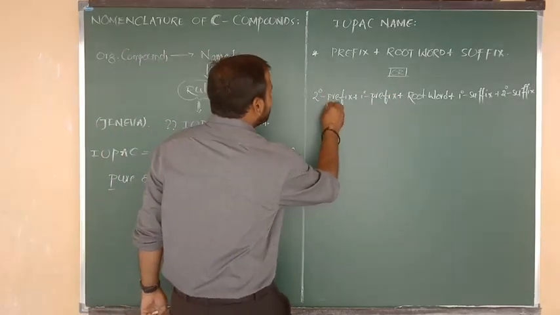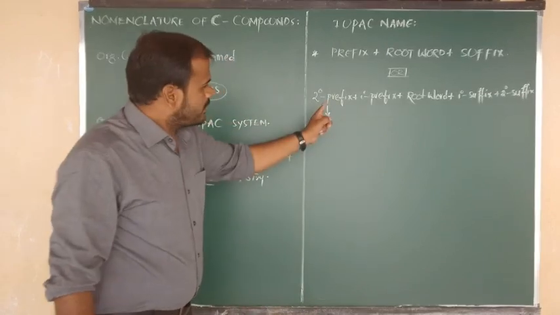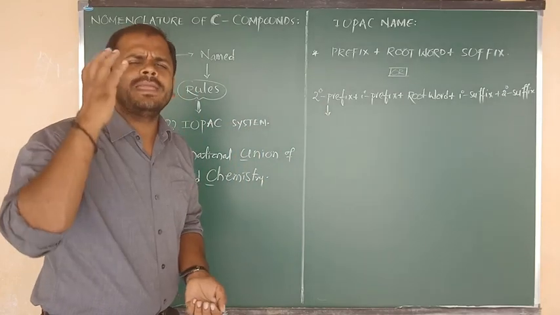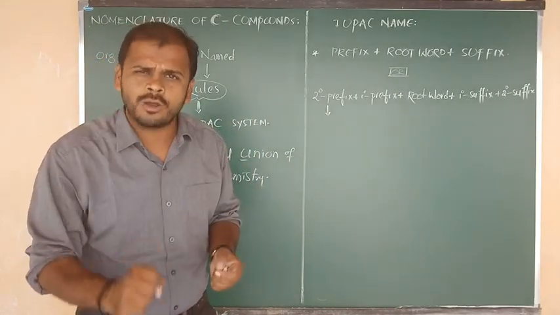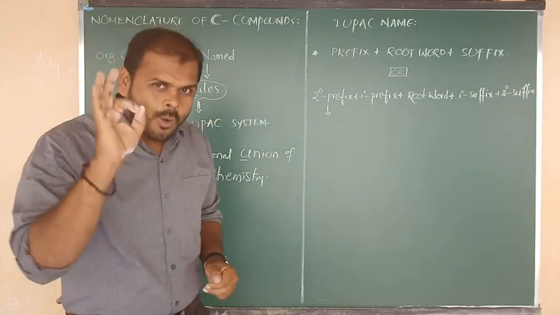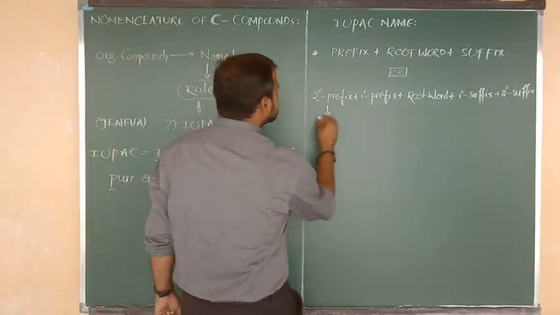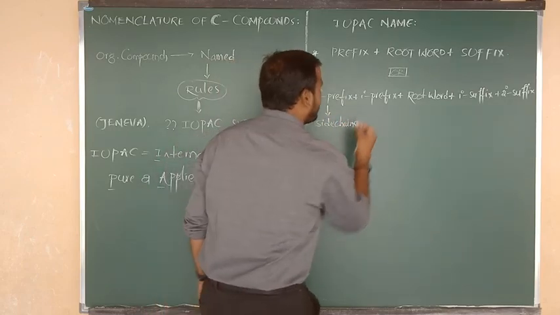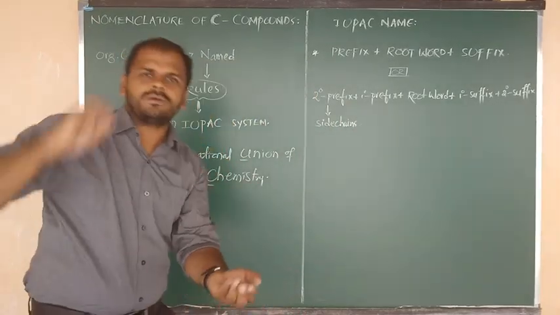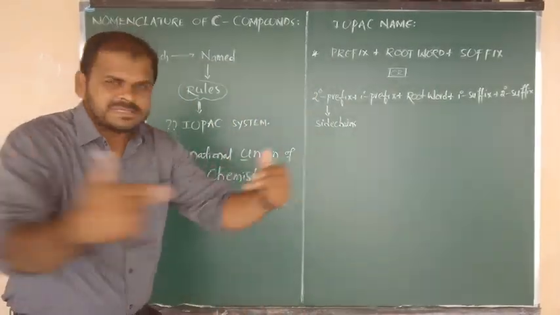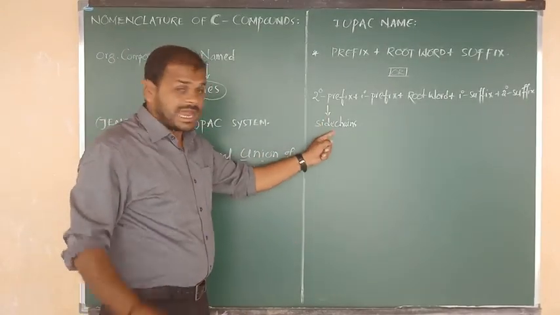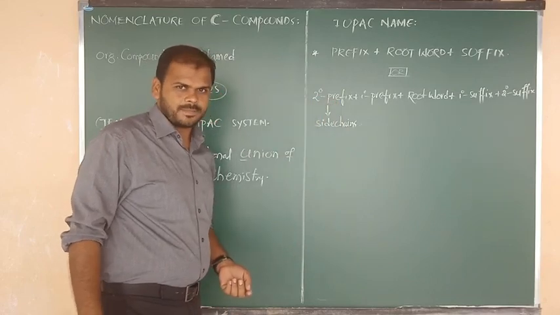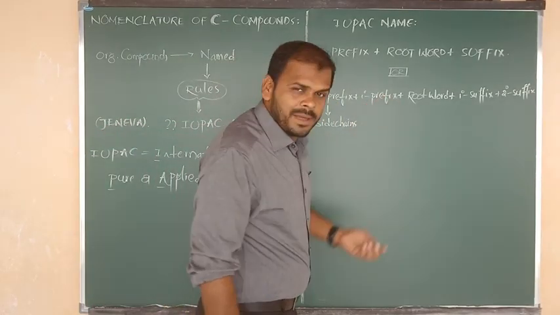First of all, we have to write the secondary prefix. What is meant by secondary prefix? In simple language, side chains. Secondary prefix means first of all we have to write the side chains, and we can also say substituents, which are present upon the main chain of carbon. Those side chains we have to write first of all. That is nothing but the secondary prefix. After that we have to add the primary prefix.